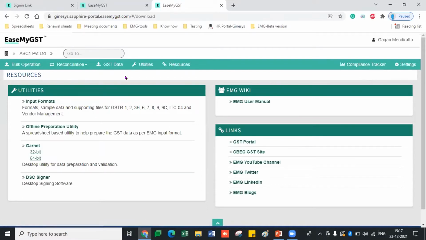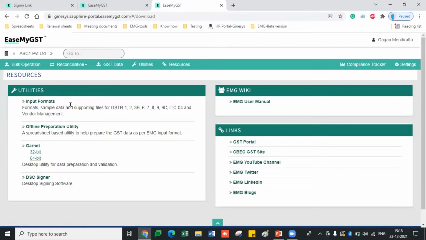Coming to the utility part, in the utility we have input formats, meaning the formats you need to download. If you need to maintain or prepare the data, you can prepare it in our EaseMyGST formats for GSTR 1, 2, 3B, and the other returns which I have shown you on the screen. We also have vendor management upload, meaning the vendor master is also there.